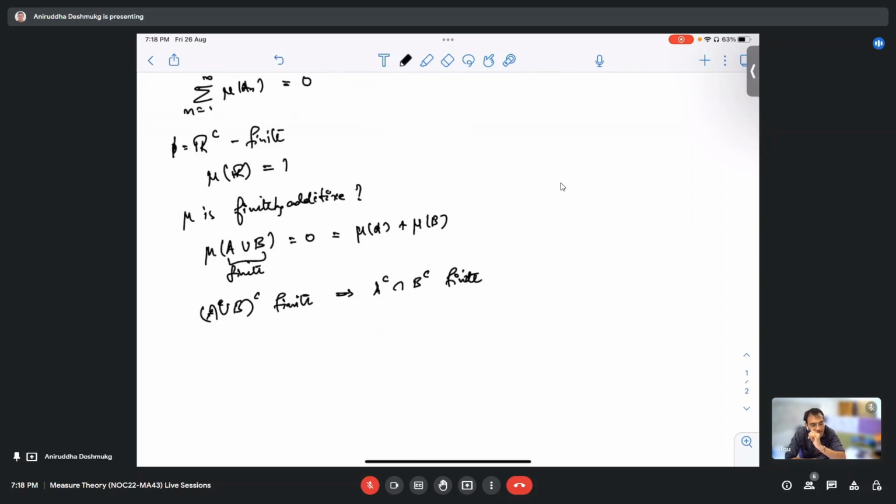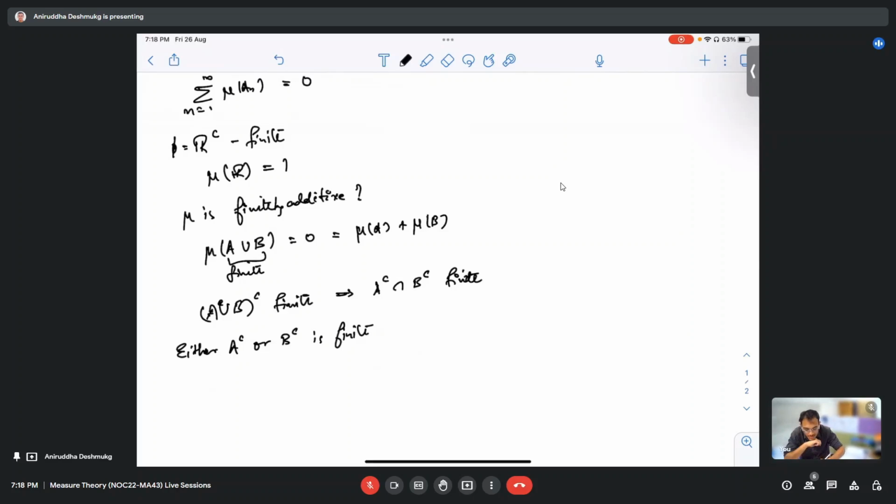So what happens? One thing is at least one of them is finite, right? Yes. No, not at least. I mean, either A complement or B complement is finite. Yes, either A complement or B complement is finite.